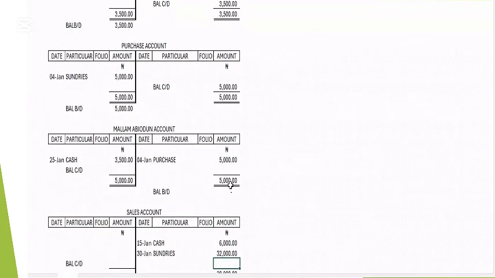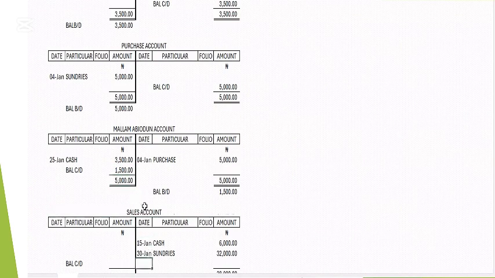If you check both sides, the credit side is greater at 5,000, and the debit side is lower. So you have to balance the debit side to add up to 5,000. We write 5,000, the greater one, here and here. Then what is the balance figure to make it 5,000? It is 1,500, balance carried down and balance brought down.